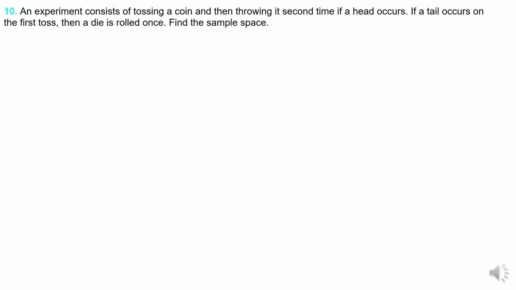This is question number 10. Here also we are supposed to find the sample space. An experiment consists of tossing a coin and then throwing it a second time if a head occurs. If a tail occurs on the first toss, then a die is rolled. Find the sample space. Basically, when a coin is tossed, you will get either a head or a tail. Up to this level is the first toss.